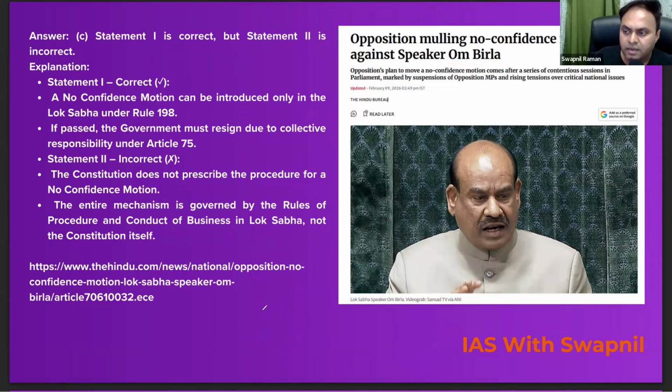So you can understand that a speaker can be removed through a constitutional procedure which is provided under Article 94. And similarly, the deputy speaker can be removed through a constitutional procedure which is provided under Article 96, right? तो 14 days का एक प्रायर नोटिस देना होता है, याद रखिएगा.